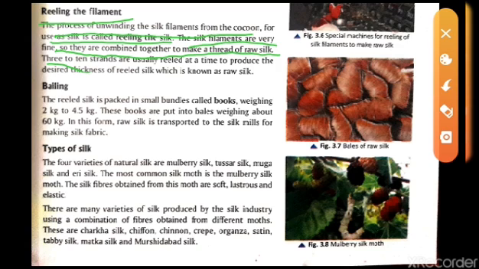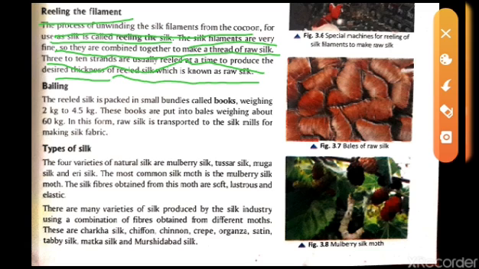Usually 10 strands are reeled at a time to produce the desired thickness of silk, which is known as raw silk. The diagram is not given, but a single thread is made up of a lot of small threads, and that is called reeling the filament.